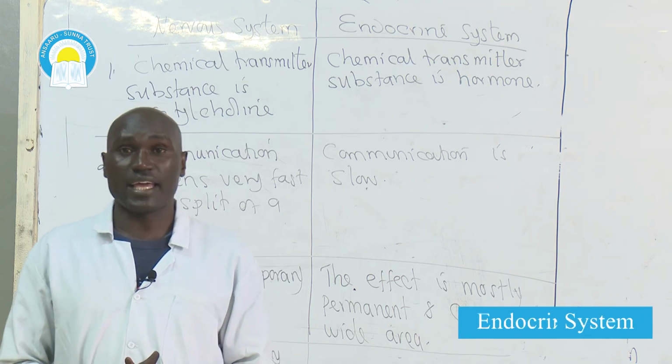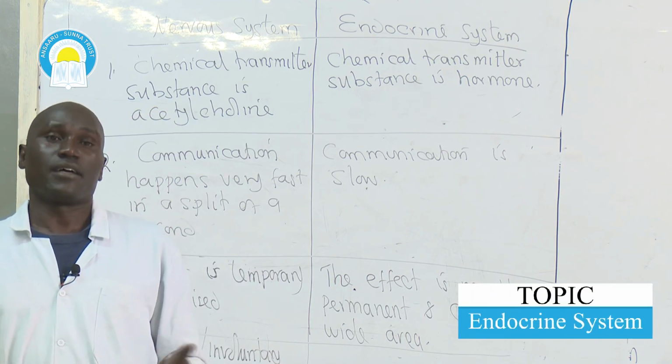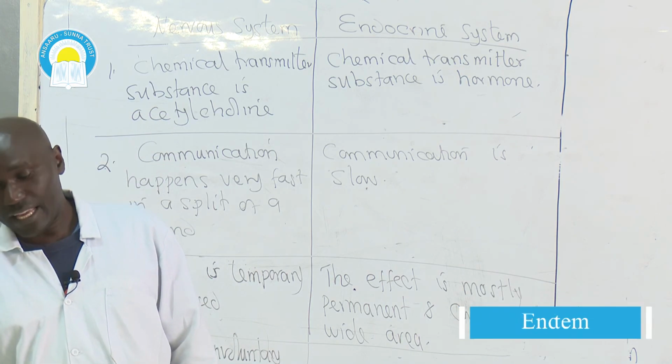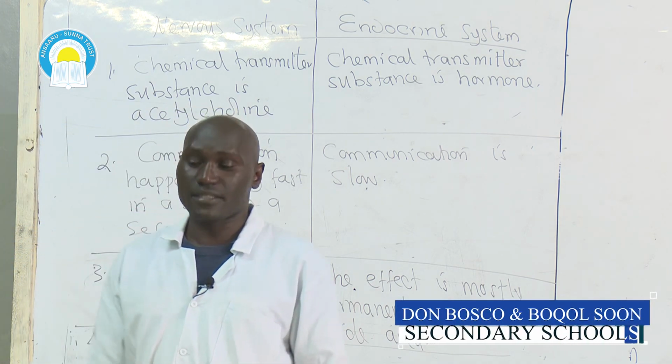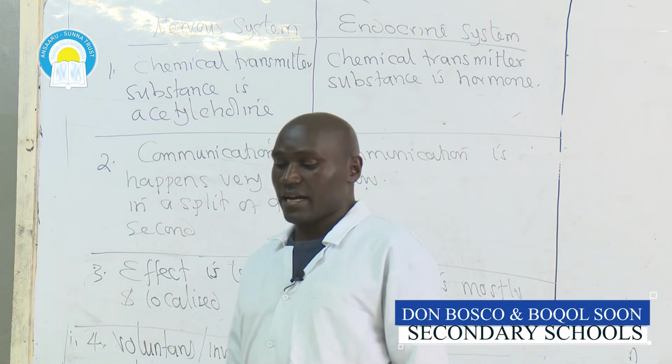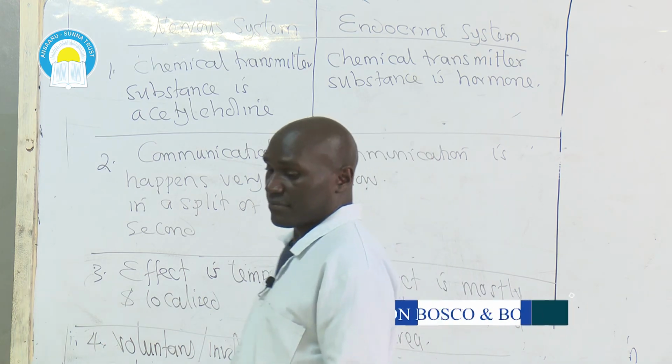And that brings us to the end of the subtopic of nervous system and endocrine system. So the next subtopic would be effects of drug abuse on human health.